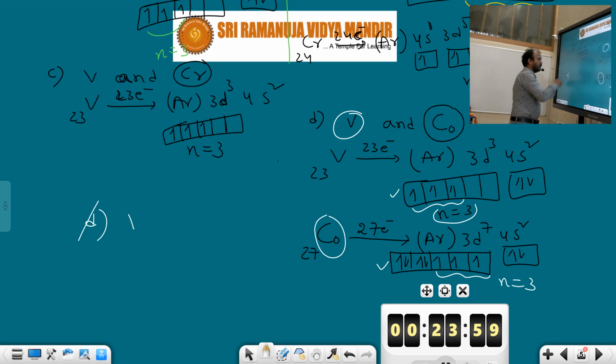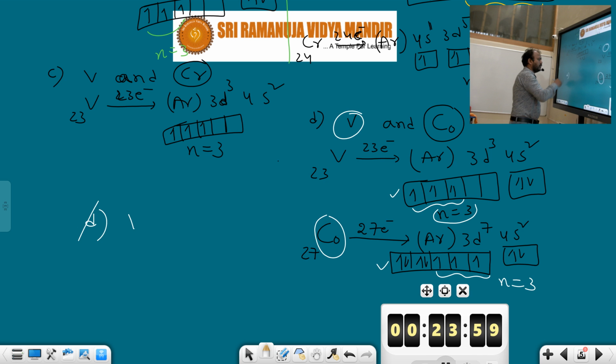You should find the number of unpaired electrons present in the zinc plus 2 ion. Zinc atomic number is 30, so it has 30 electrons. What is the electronic configuration? Argon 3d10 4s2. This is the third shell, this is the fourth shell. The last orbit is considered the valence shell, so 4s2 is the valence shell.